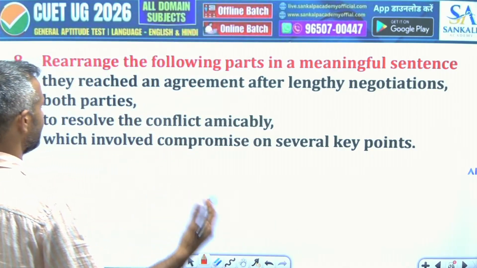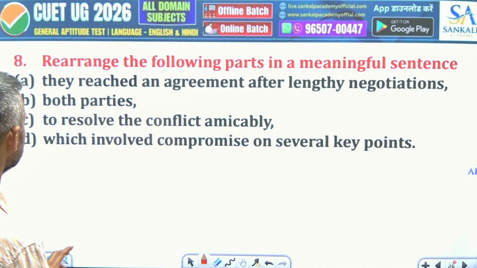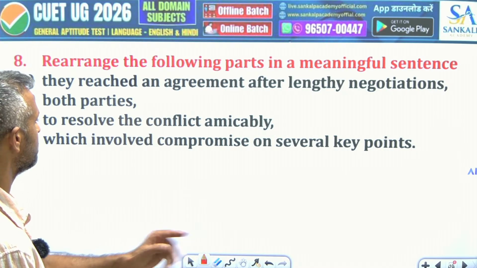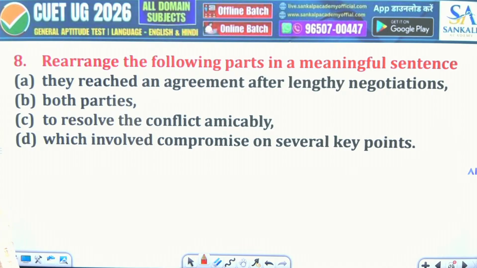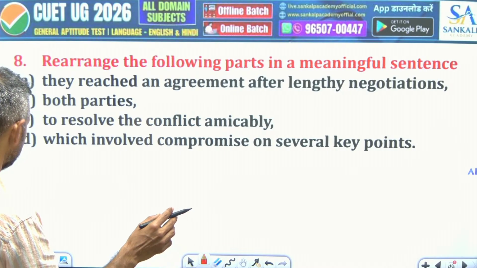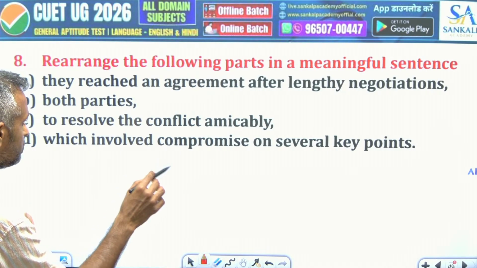They reached an agreement after lengthy negotiations, both parties, to resolve the conflict amicably, which involved compromise on several key points. So, both parties, to resolve the conflict amicably, they reached an agreement after lengthy negotiation, which involved compromise on several key points.